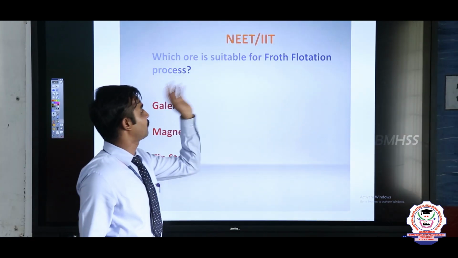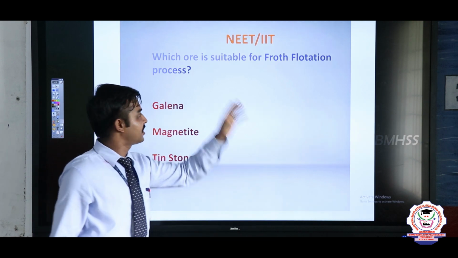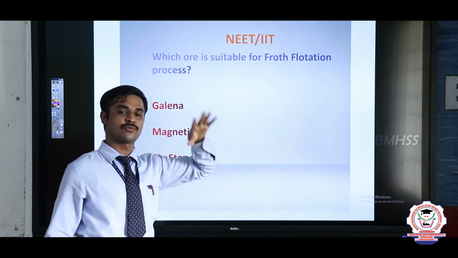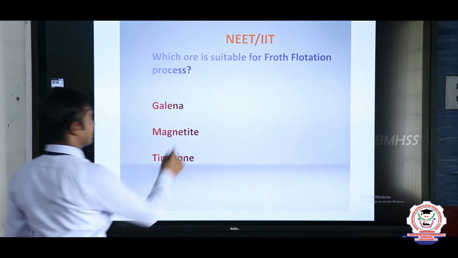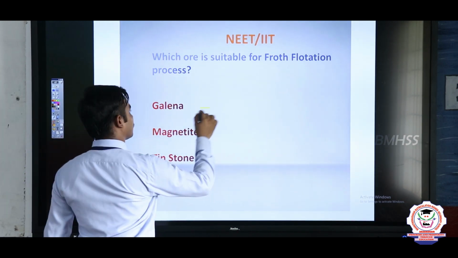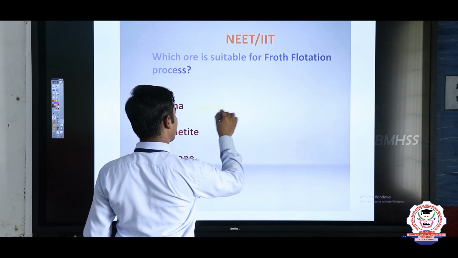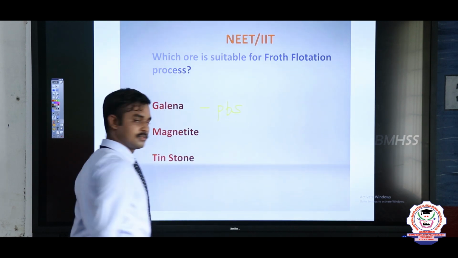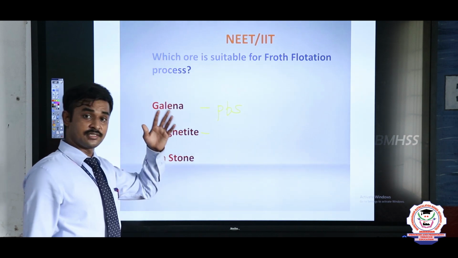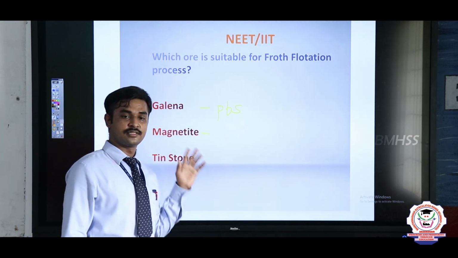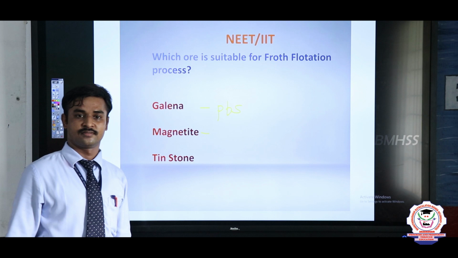Which one is suitable for the froth flotation process? I already told you that the froth flotation process is only suitable for sulfide ores. Let us see: galena, it has the formula PbS, and magnetite. I already said the magnetite is the main ore of iron.